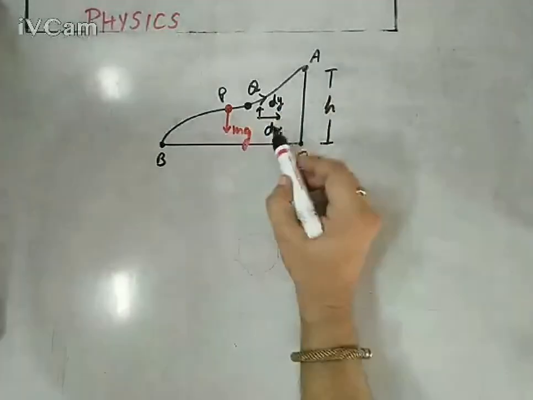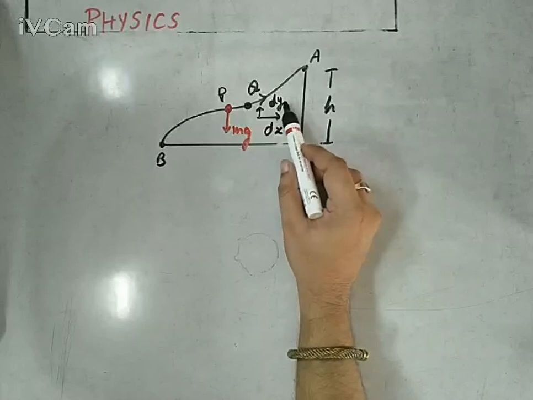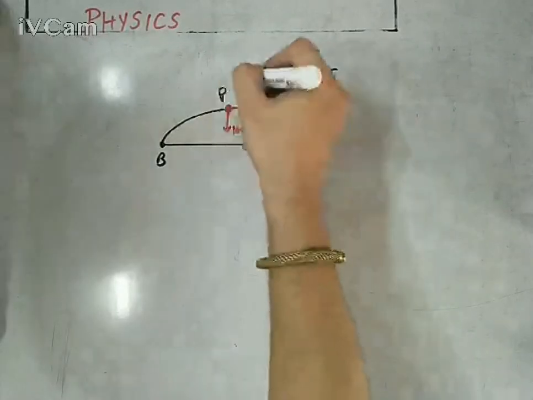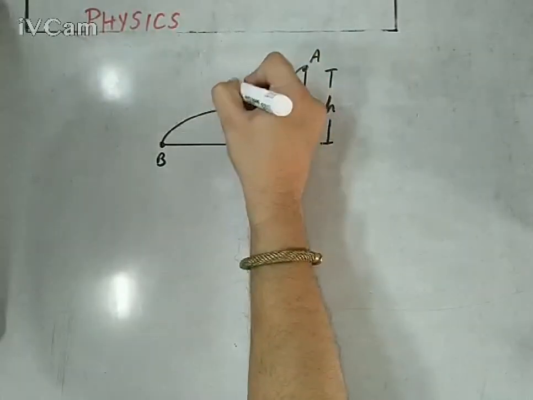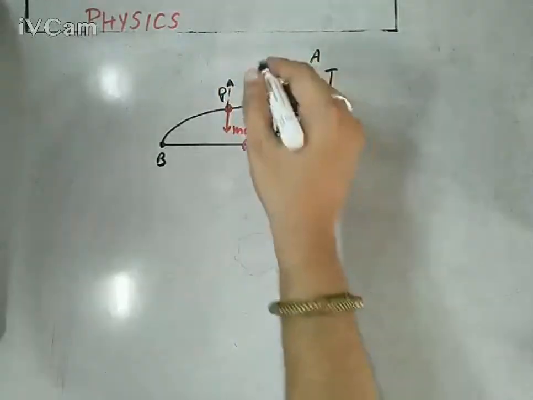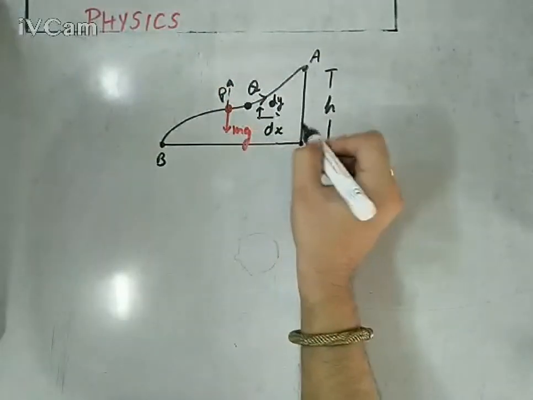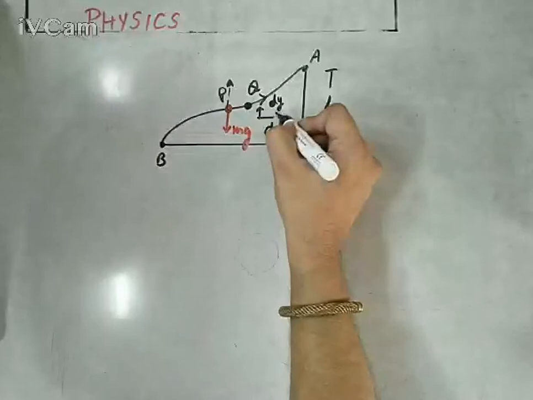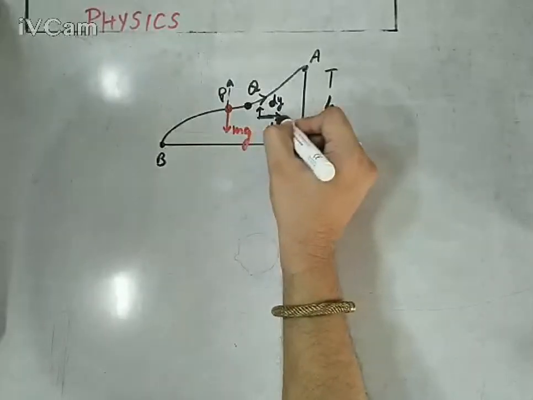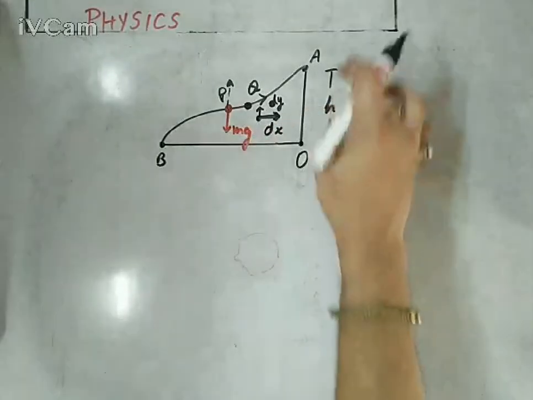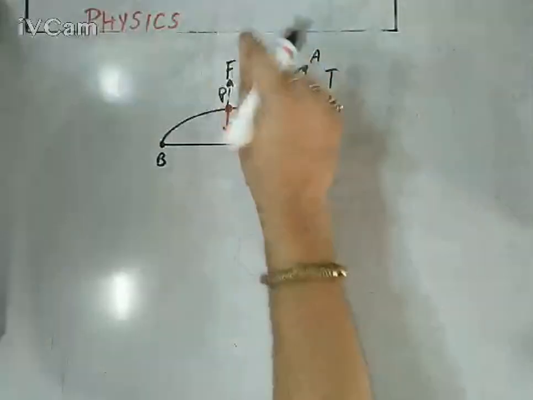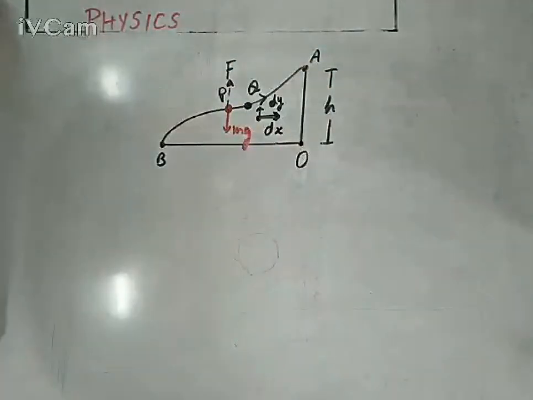So it is being displaced by two components, dx and dy, and we need to move it. So we are applying two types of forces, one in horizontal and one in vertical. If we talk about only the vertical force, because we are supposed to calculate the displacement in the vertical direction up to height h, let's say F. So F must be equal to mg again for the vertical one.